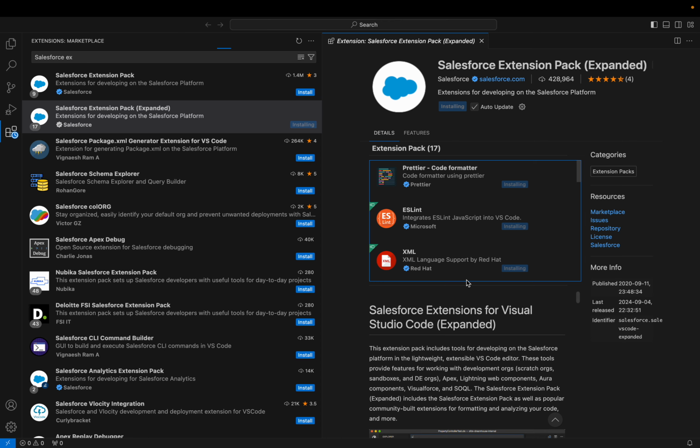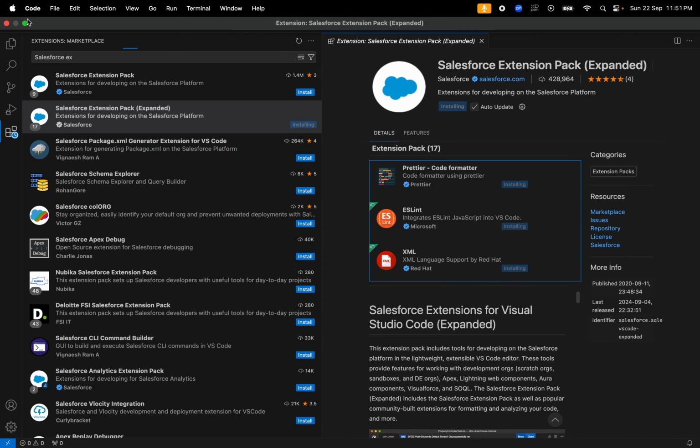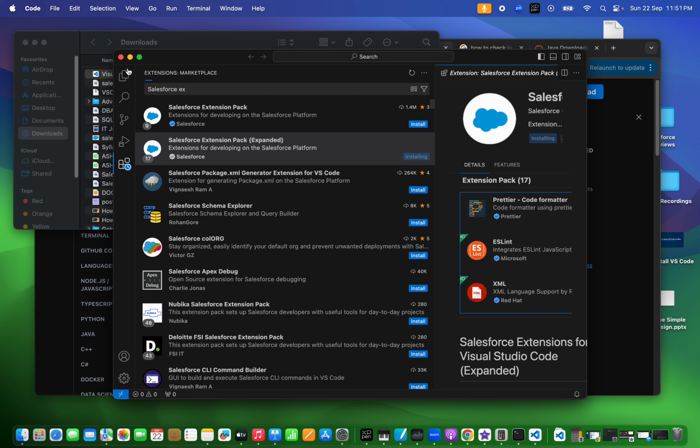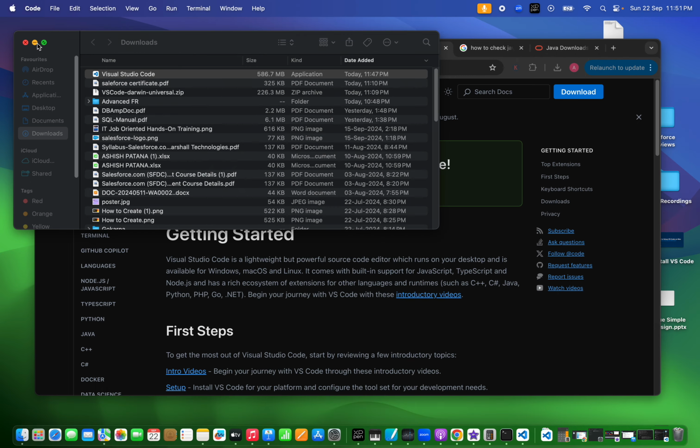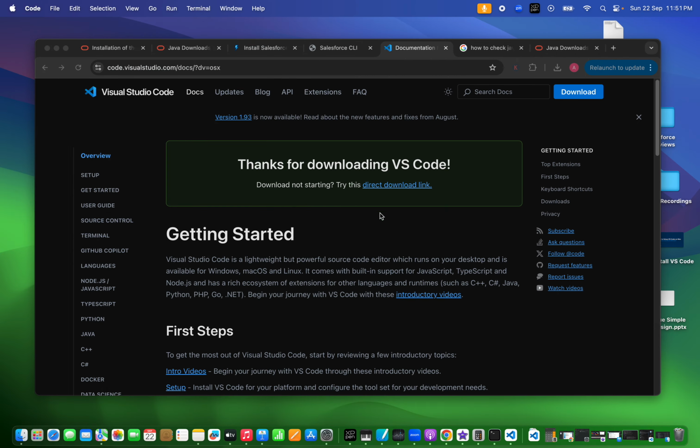Now this takes some time to sync with Visual Studio Code, so let it go in the background. Okay, so these four steps have made our VS Code software ready for execution of our Apex or Aura or LWC programs from VS Code. We can sync up our org, and we will see how we can do the program from this IDE.